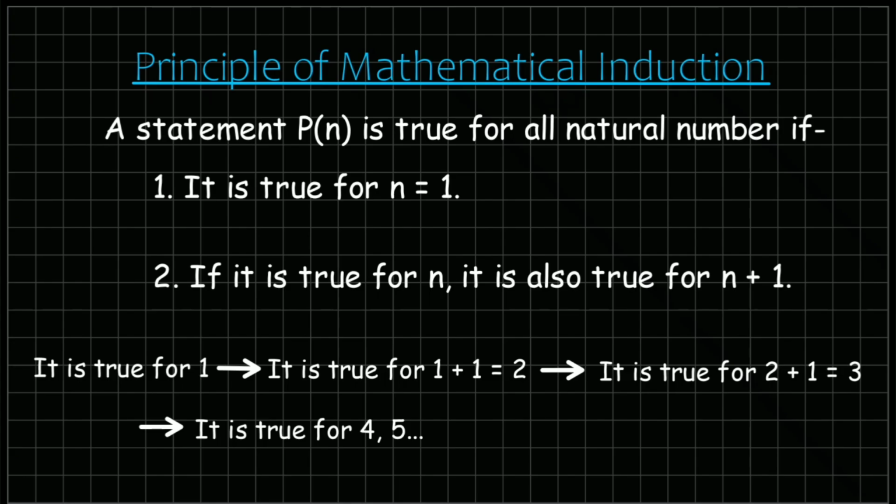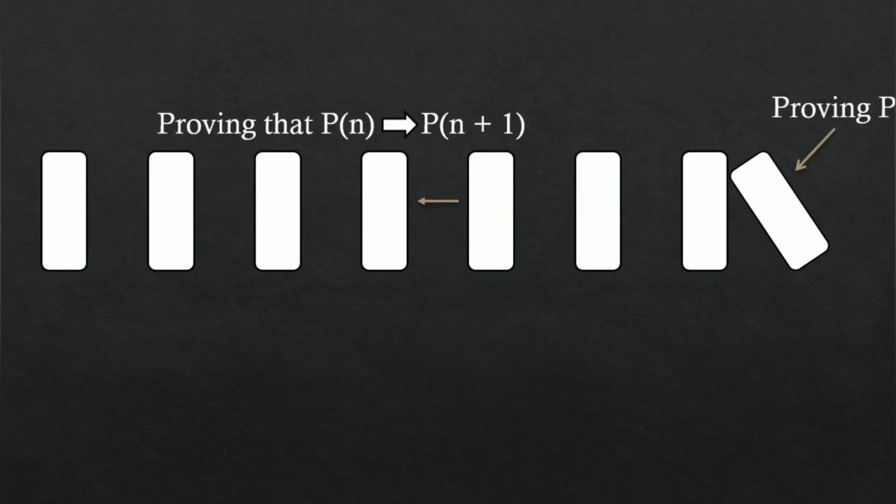A good analogy for it is the domino effect. Consider a bunch of dominoes standing in a row. Now if we knock down the first domino, given that all the dominoes will strike the next one while falling, it will start a chain reaction that will eventually knock down all the dominoes.